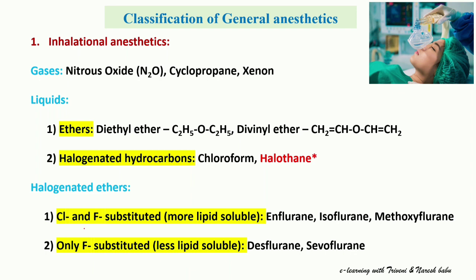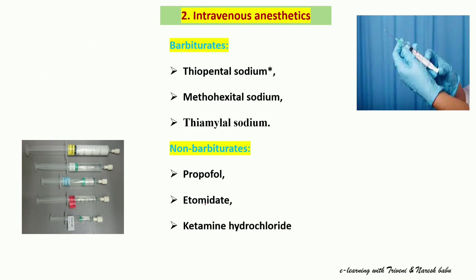Chlorine, fluorine substituted analogues. These are more lipid soluble derivatives. And drug examples like enflurane, isoflurane, methoxyflurane. Only fluorine substituted analogues. These are less lipid soluble drugs. Examples: desflurane, sevoflurane. Coming to the second category, intravenous anesthetics.